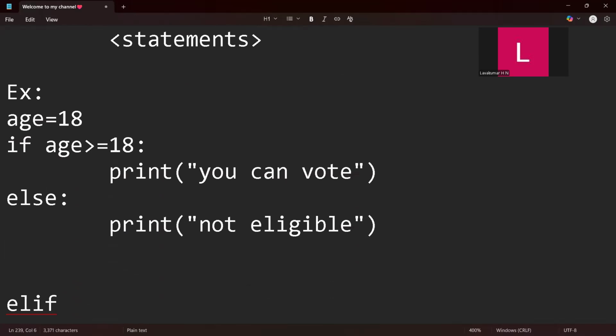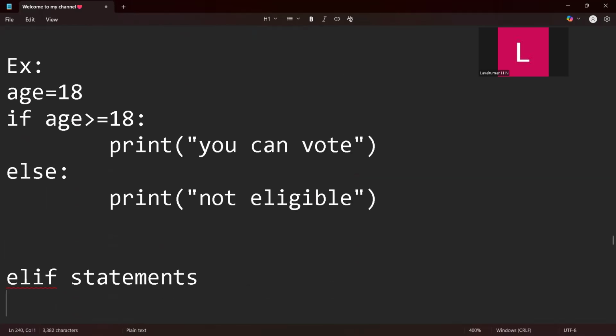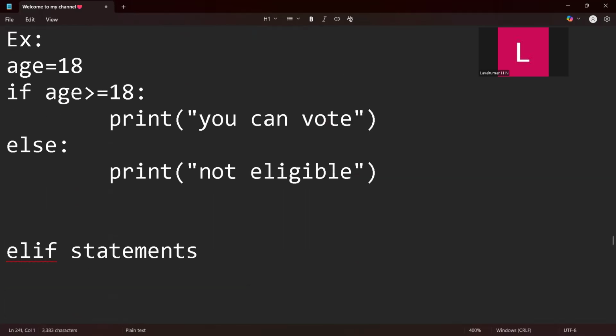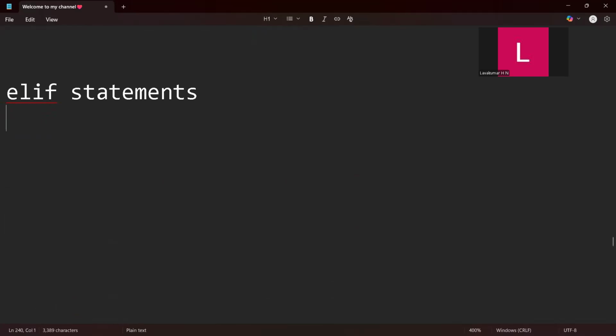So that elif statement will be between if and else. First you will have if, and you will have some condition and a colon. Then you will have indentation, you will have statements, and then you will have elif.